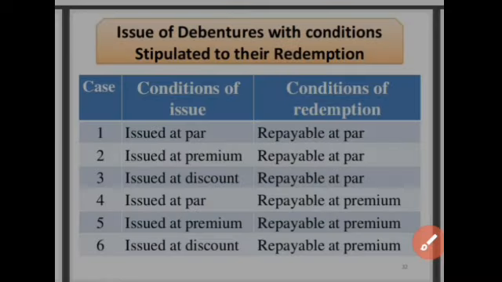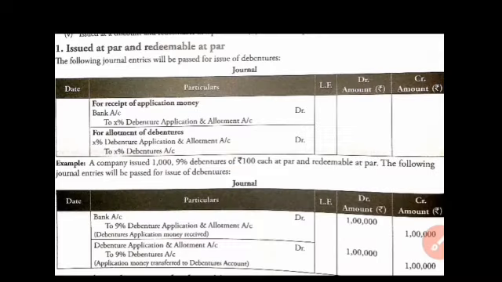See it very carefully. So this is our case 1: issue at par when redemption is also at par. Means when debentures are redeemable at par, then what is the entry of issue? I am telling you one thing: we can issue debentures at par, at premium and at discount, but redemption can be done only at par and at premium. Debentures are never redeemed at a discount.